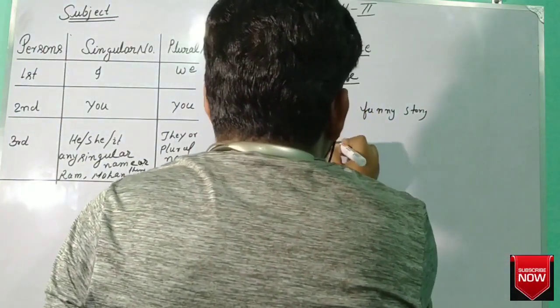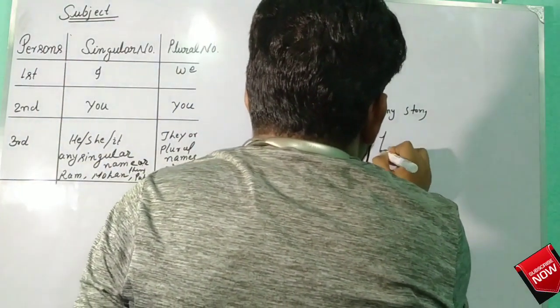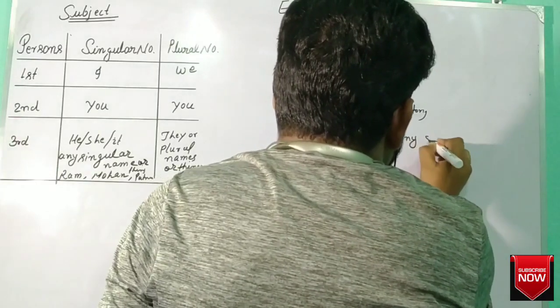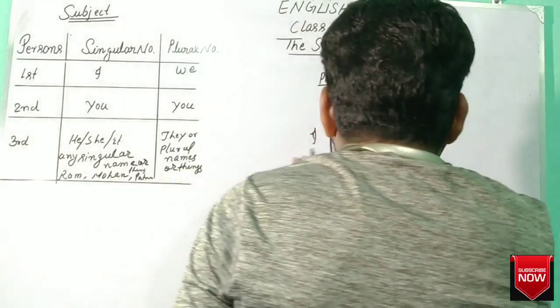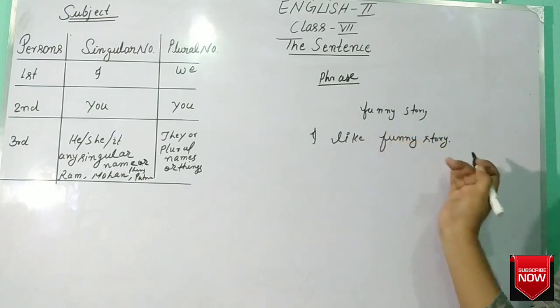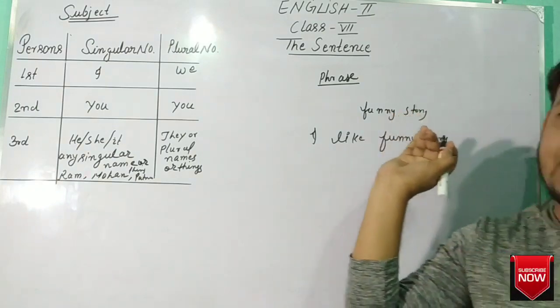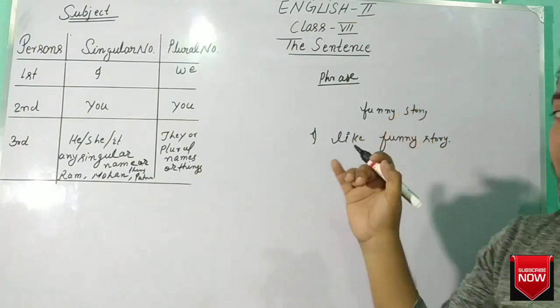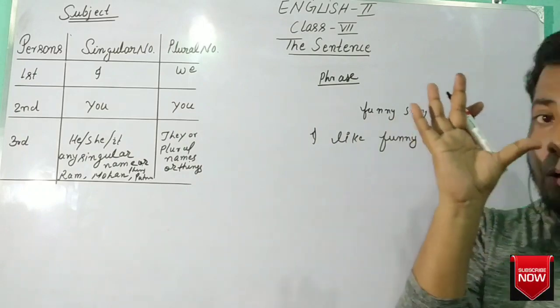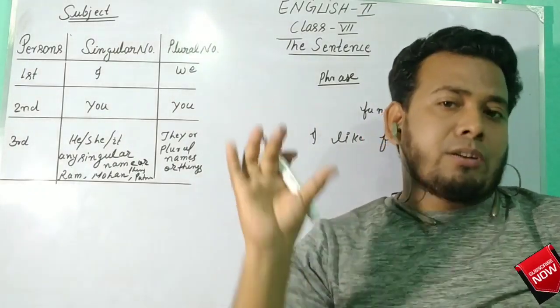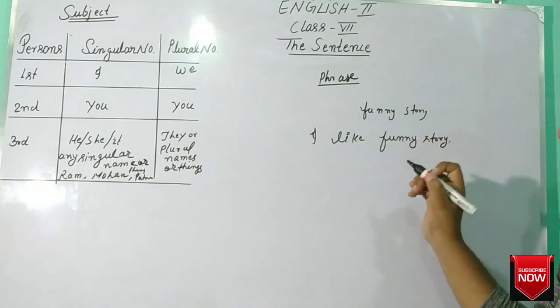Example: I like funny story. Here, I like a funny story is a sentence, but funny story is not a sentence. Remember, funny story is a phrase. Phrase means what? A group of words that make sense but not complete sense is called a phrase.